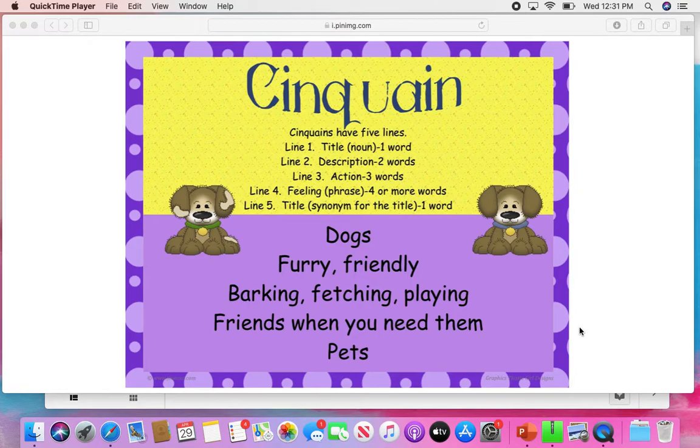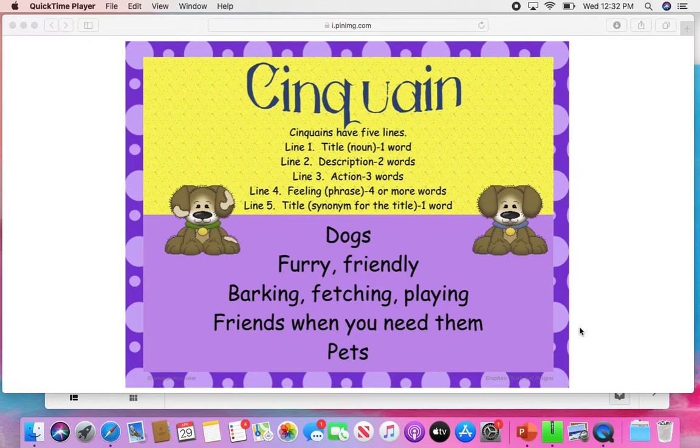Line 3, you're going to have 3 verbs. So 3 actions that your thing does. Line 4 is a feeling. So when I think of my dogs Lola and Maggie, I think of friends when you need them. So it needs to be a phrase, so it does not need to be a complete sentence, because remember, a phrase and a sentence are different, but it does need to have 4 or more words.